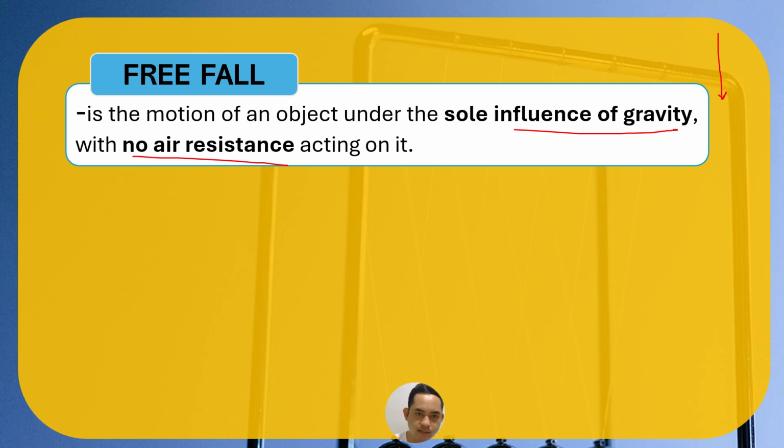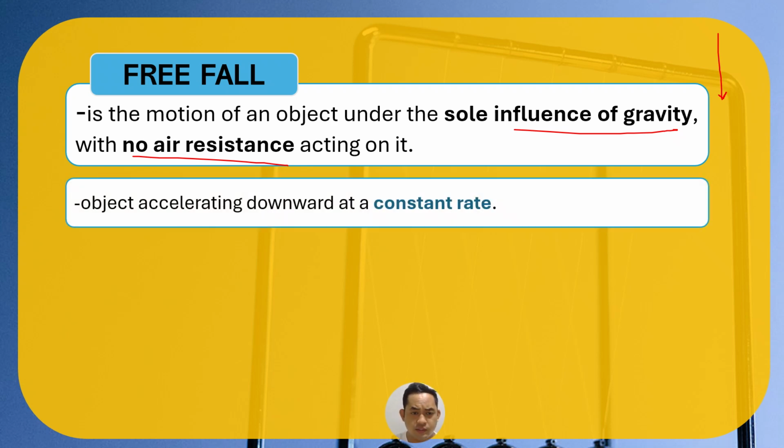We will neglect the presence of air resistance, para if walay any atom molecules nga mubara sa pagbaba sa object, so we can really manifest or makita nato ang free fall without any external forces. Then the acceleration of this concept is constant. It's the same all the way down. When the object goes from top to bottom, the acceleration is constant.